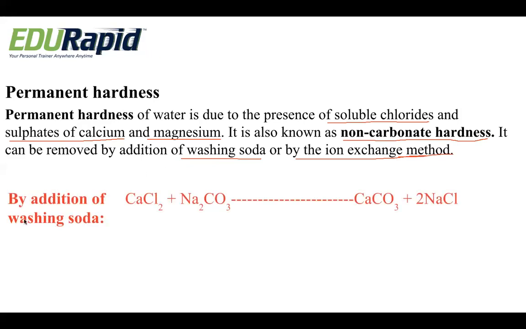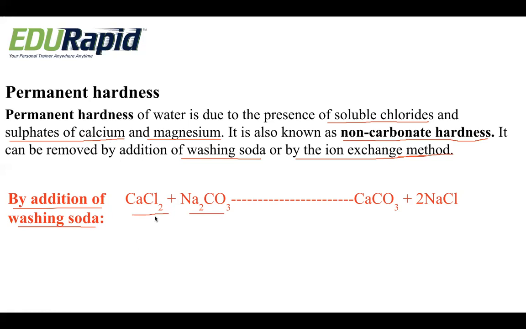By the addition of washing soda. So what is washing soda? That is sodium carbonate. Here we have calcium chloride. From where do we get calcium chloride? It is due to the permanent hardness of water.